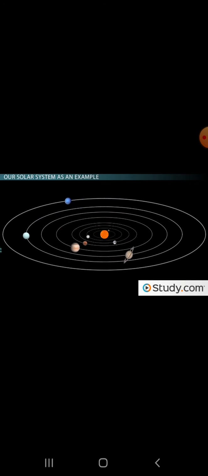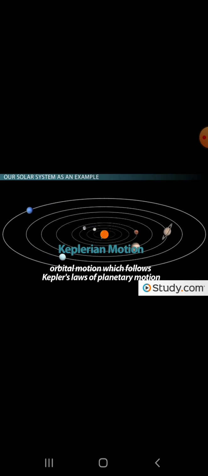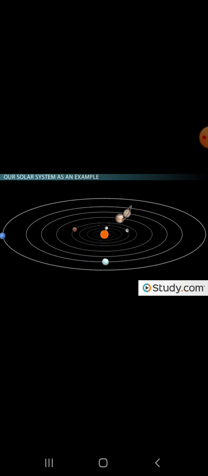Because of this, something known as Keplerian motion occurs. Keplerian motion is a fancy term for orbital motion which follows Kepler's laws of planetary motion. What does that look like and actually mean? Well, because our solar system's mass is concentrated in the sun, the orbital velocities of the planets decrease as you increase the planet's distance from the sun. Put another way, relative to Earth, the orbital velocity of Mercury is faster. Conversely, the orbital velocity of Neptune is much slower because Neptune is so far away from the sun.